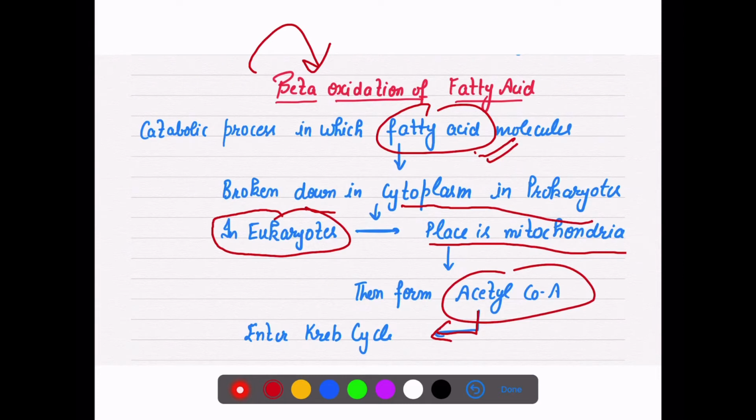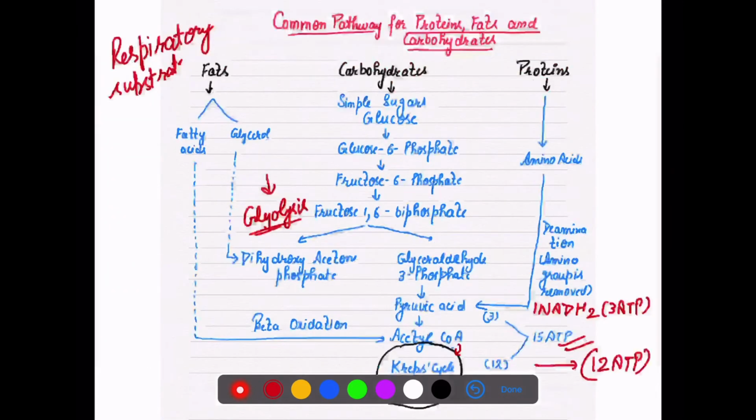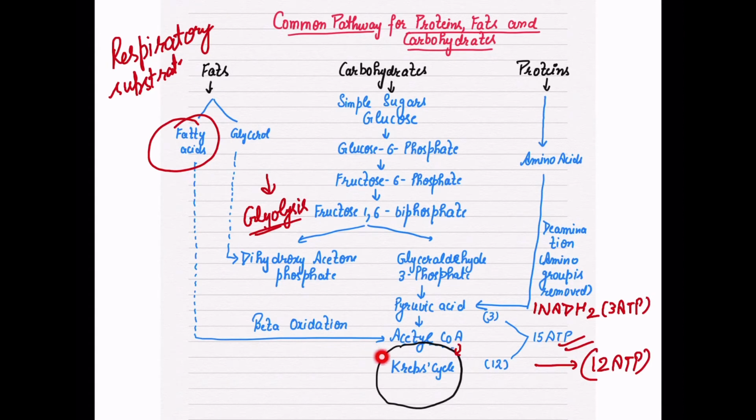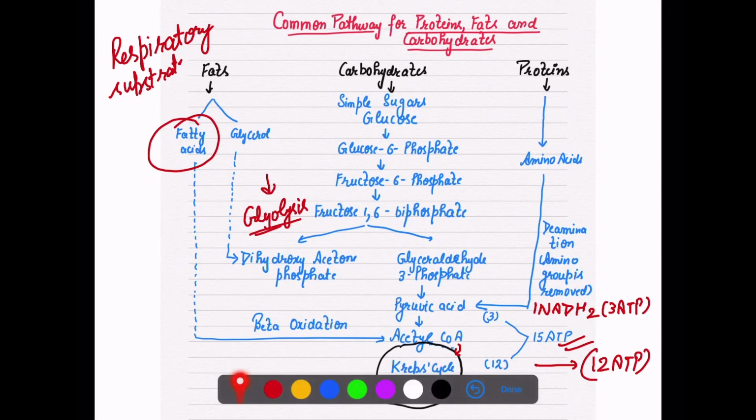So what is beta oxidation? It is the breakdown of your fatty acid molecules, and once these fatty acids get oxidized through this process of beta oxidation, they will form acetyl coenzyme A, and this will enter the Krebs cycle. So now you can make out that when the acetyl coenzyme A enters the Krebs cycle, then how many ATP will be there?